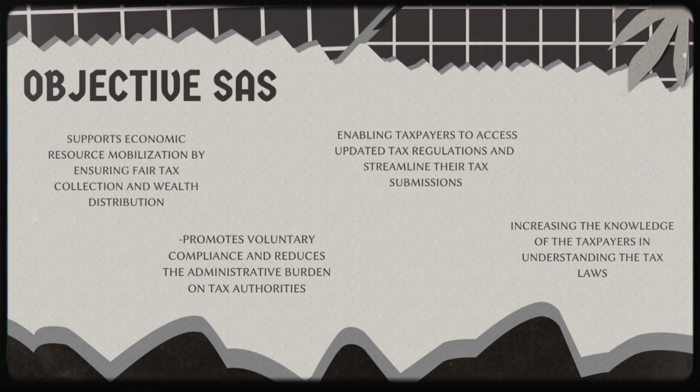The first one is to support economic resource mobilization by ensuring fair tax collection and wealth distribution. Next is to promote voluntary compliance and reduce the administrative burden on tax authorities. Furthermore, enabling taxpayers to access updated tax regulations and streamline their tax submission. And the last one is increasing the knowledge of the taxpayer in understanding the tax law.